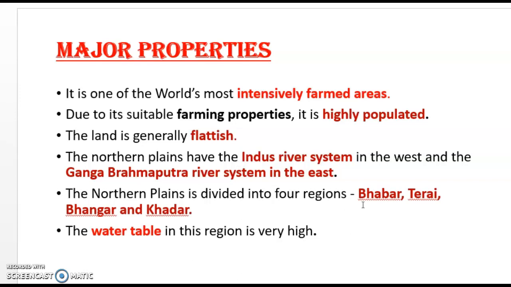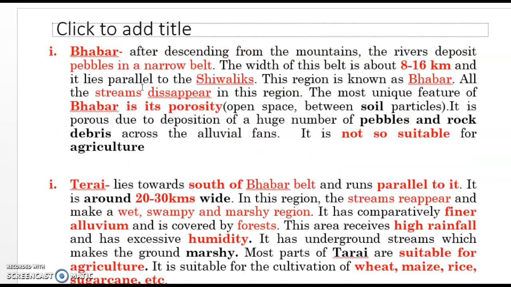And here, as I have already explained, the Bhabar, Tarai, Bhangar, and Khadar regions are there. Water table is very high. It's very natural because water availability is there, so the water table should be high. The next is Bhabar. I already explained that it is parallel to Sivalik, and here the streams disappear, and this is not suitable for agriculture. Pebbles, rock, and debris are deposited over there, so it is very porous, meaning air and water can move and penetrate very easily to the lower level. But the problem is it is not suitable for agriculture.